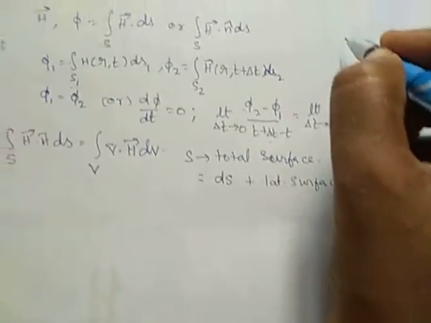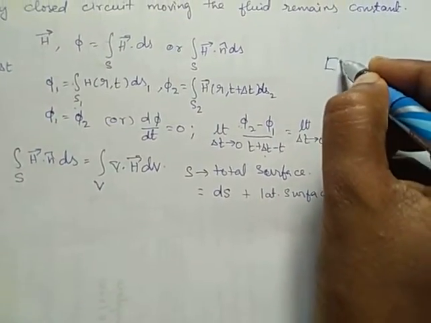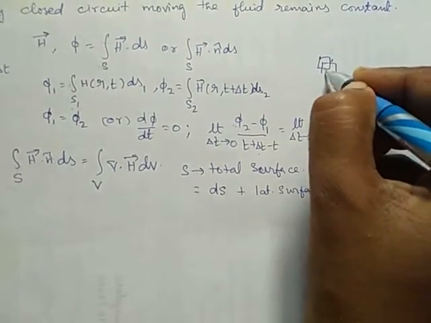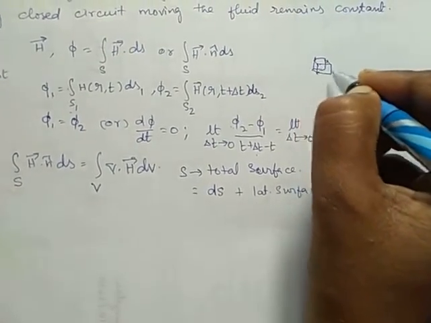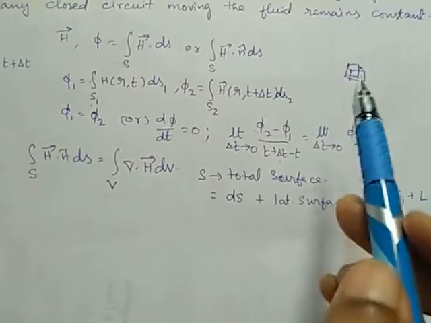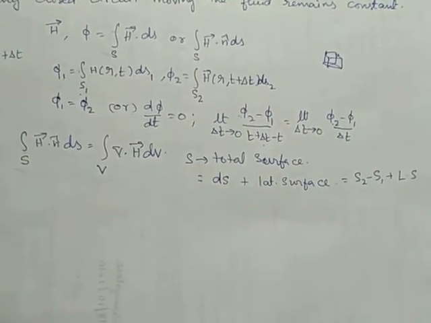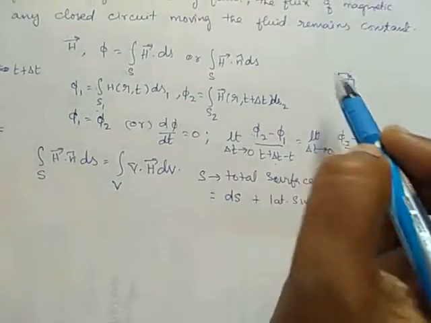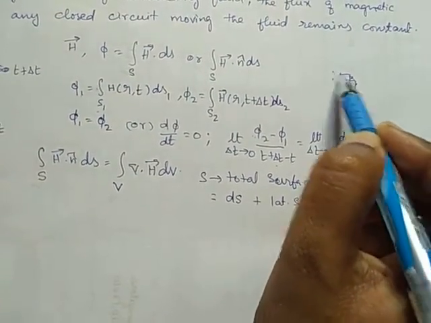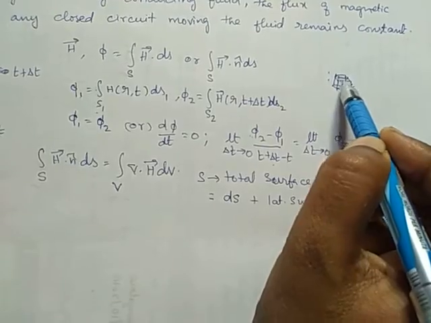Suppose we consider a cube, it has 6 faces. So lateral surface is the area of these 4 sides and it should not include top and bottom.